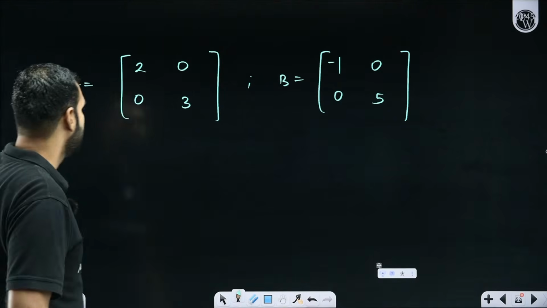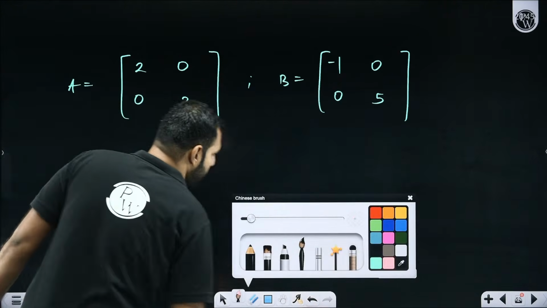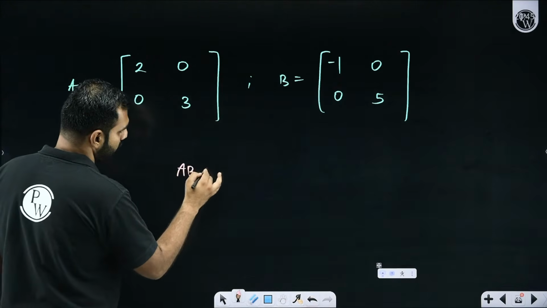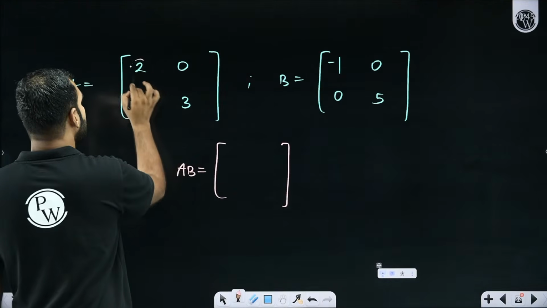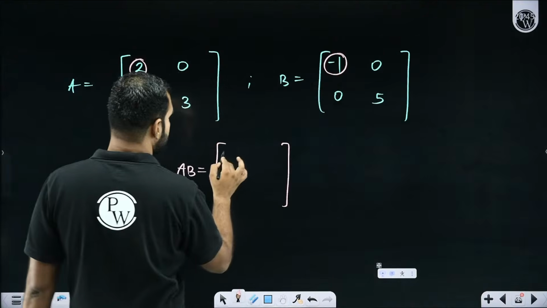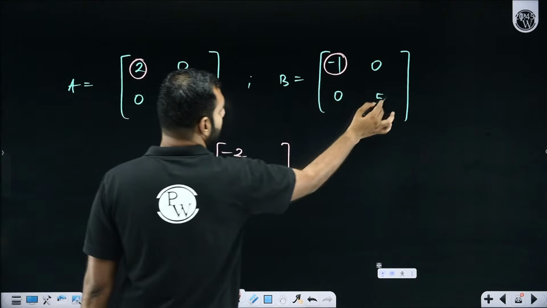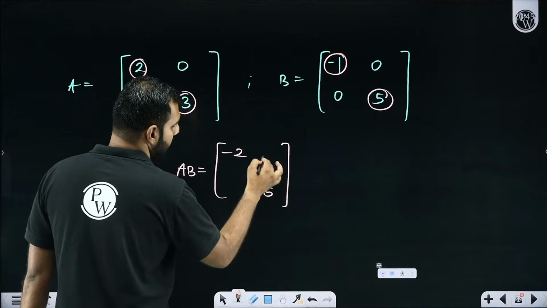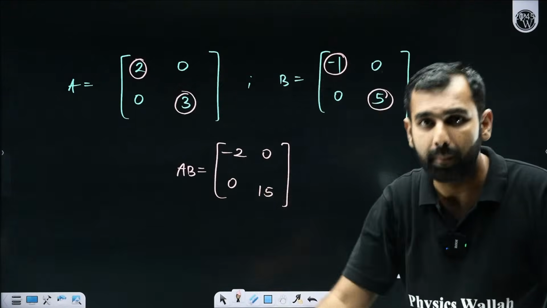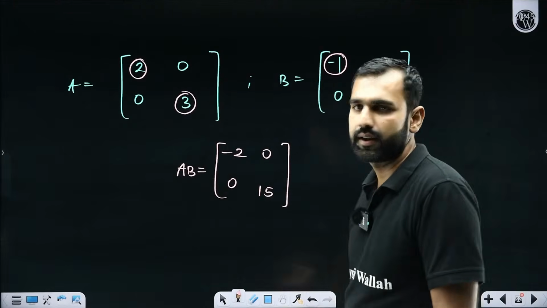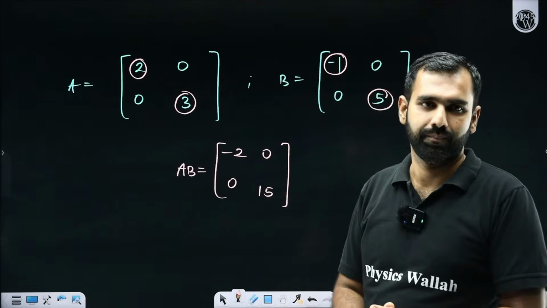Don't worry about that. So if I ask you the product of AB, please remember, it is really simple in this case. Just multiply this 2 with minus 1, that's your minus 2. Just multiply this 3 with 5, that is 15. And keep the other elements as 0. You don't have to do the whole matrix multiplication. Even if you do, you will still get the same product.